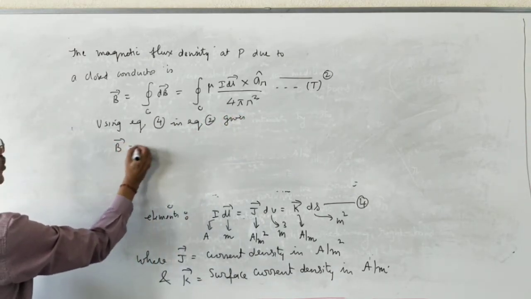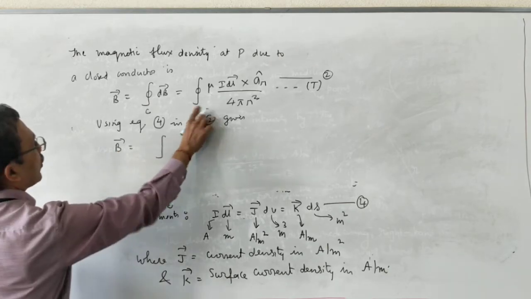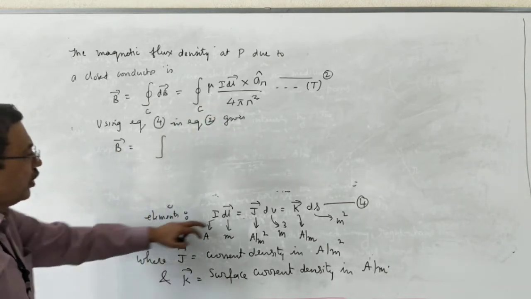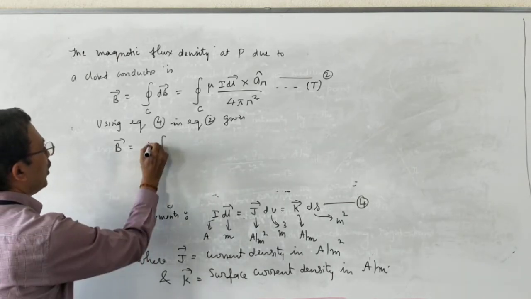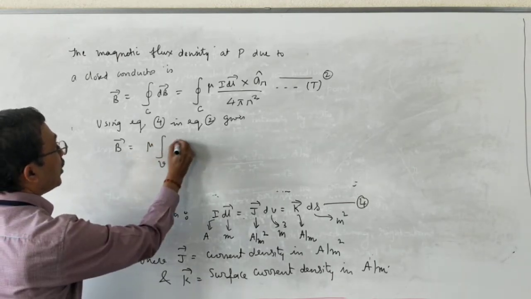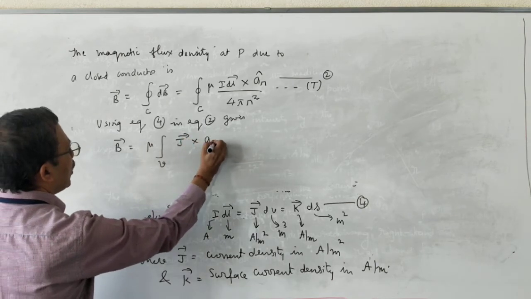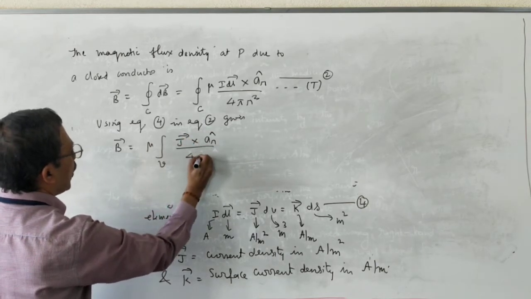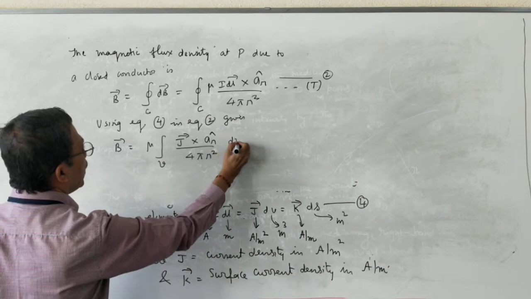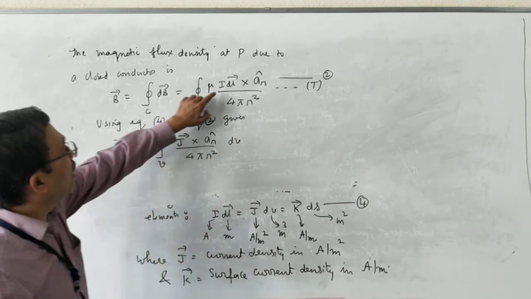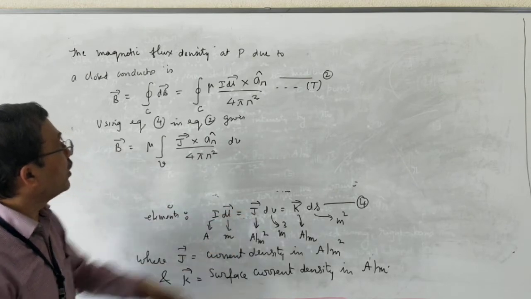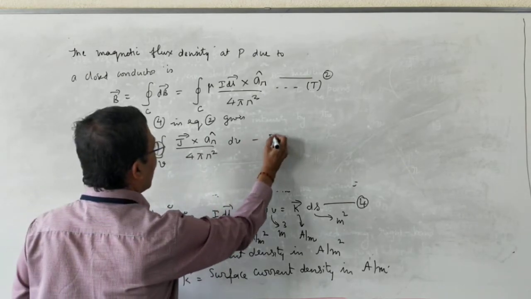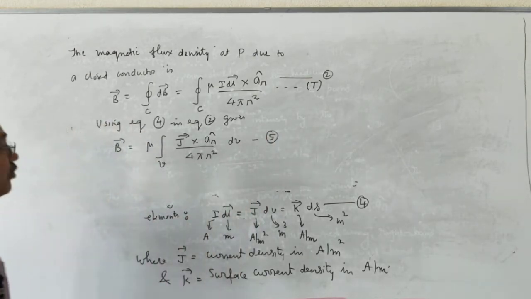vector B is equal to, correct, this is contour integral. If you use this, contour integral will become volume integral, correct, mu I will take out, vector J cross a_r cap divided by 4 pi r square dv. So the current element I dl is replaced by vector J dv. This is equation 5. This is an alternate form of Biot-Savart's law.